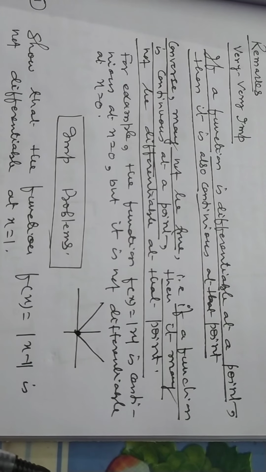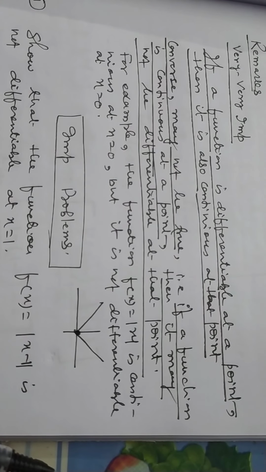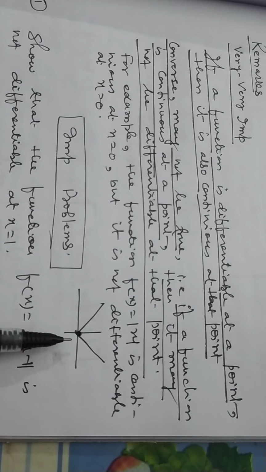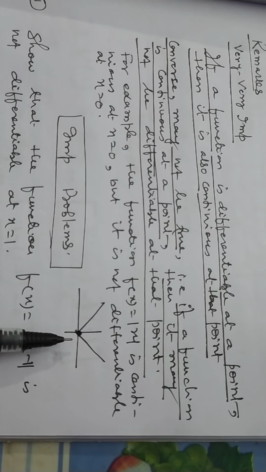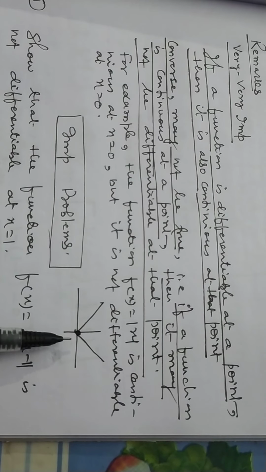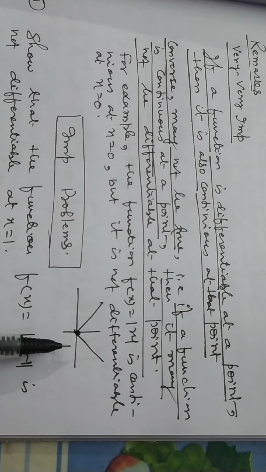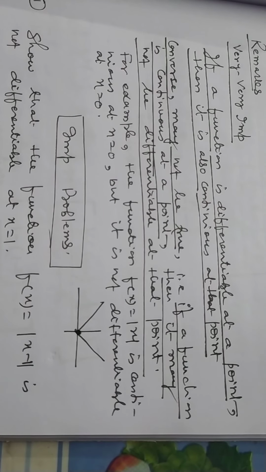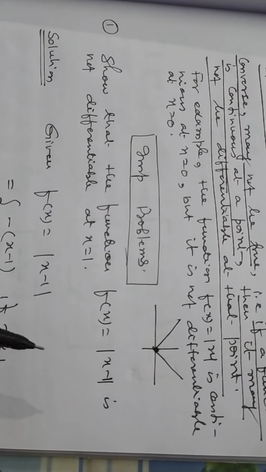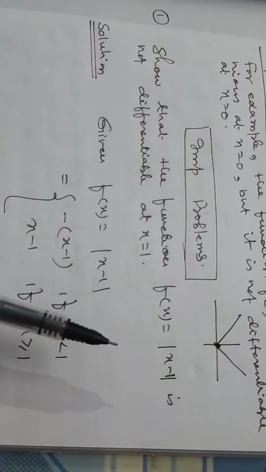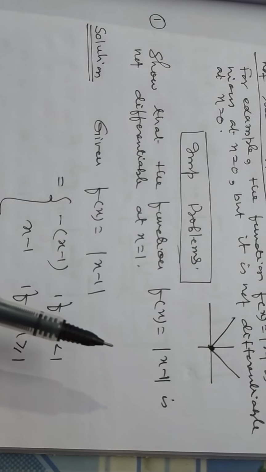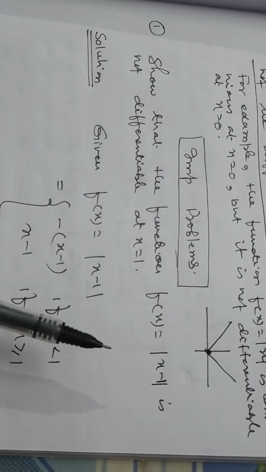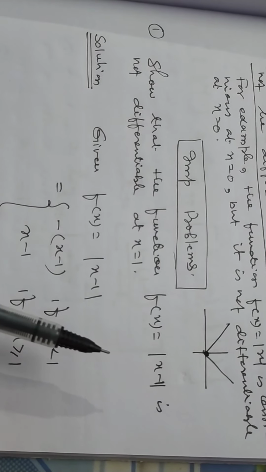For example, the function mod x is continuous, but it is not differentiable at the point 0. So my dear students, in this way, we can get ideas of differentiability from the graph and the analytical method. By applying the analytical method, we can also solve the problem.